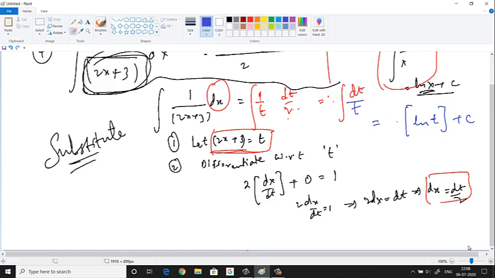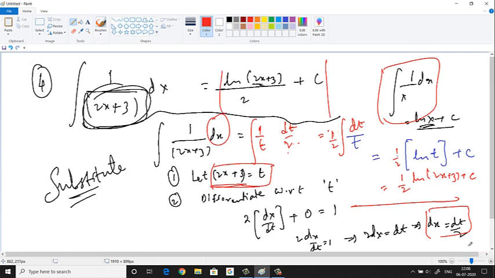This 2 and this 2, they are in the denominator, no? Yes or no? See, they are in the denominator only, no? This 2, by mistake I wrote in the numerator. Fine. What will you get? In place of t, you have to put this value again. What value? 2x plus 3. So 1 by t ln 2x plus 3 plus c. Are we not getting the same value? Why break our head and do so many things?